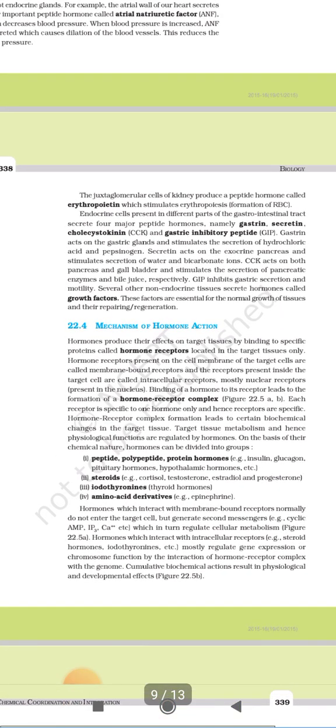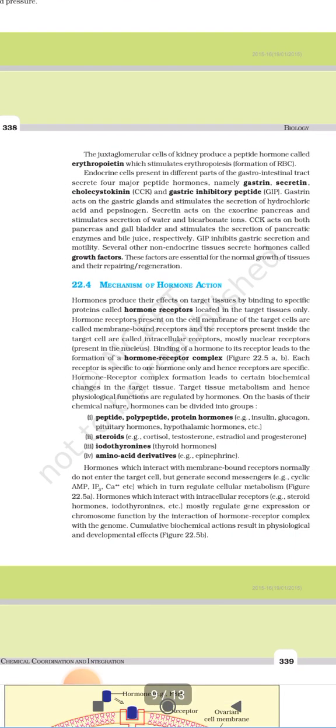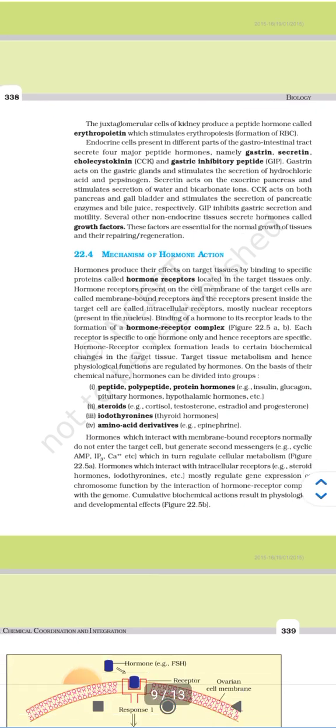And GIP inhibits the gastric secretion and motility. Several other non-endocrine tissues secrete hormones called growth factors. These factors are essential for normal growth of the tissues and their repairing or regeneration.